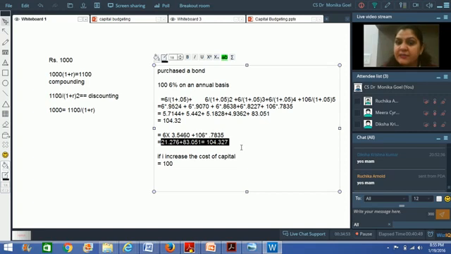It's the same figure. 104.32 you were getting by discounting 6 rupees every year, or when you use the present value of annuity factor, you can simply multiply. It reduces the time you consume for the complete calculation, right? So in the examination or in every book, you would be getting two tables.